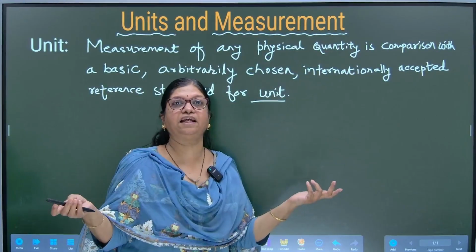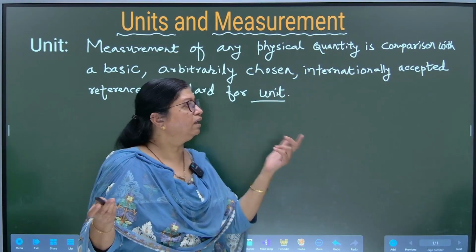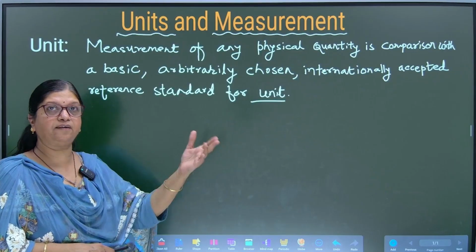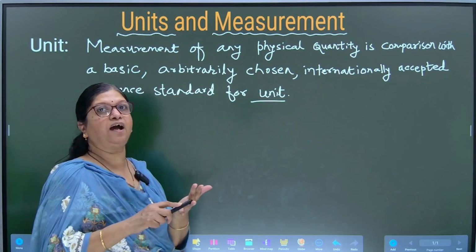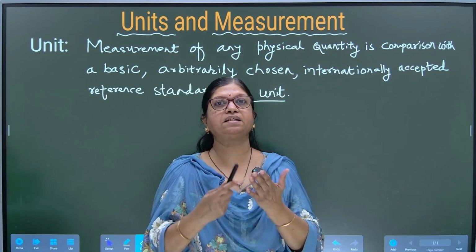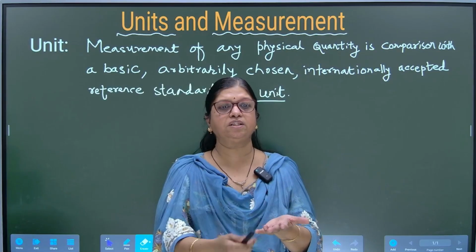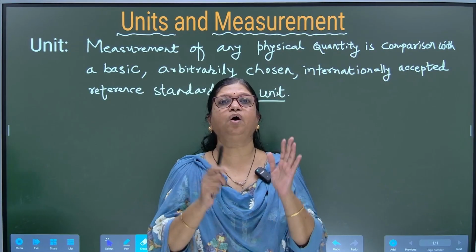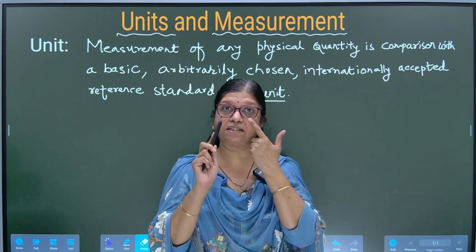Scale, accepted internationally. Correct? And reference standard for unit. It is a reference for the unit. 1 kg, half kg, it is a reference. It is a comparison. It is chosen. It is internationally accepted. It is arbitrary. All these words have a meaning which I just explained.